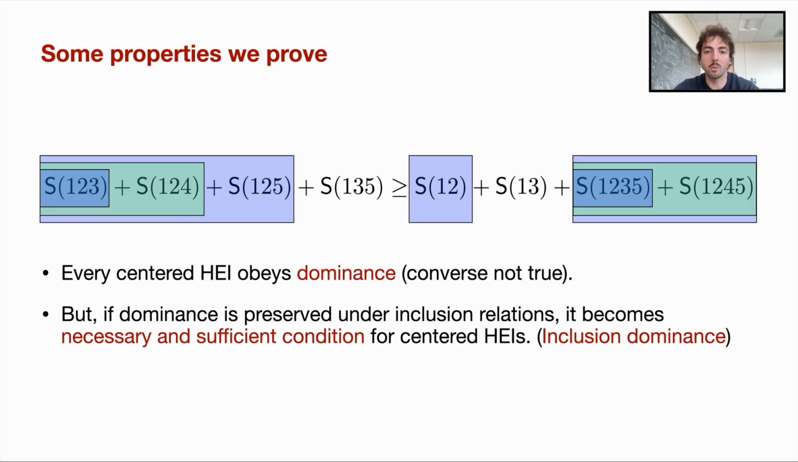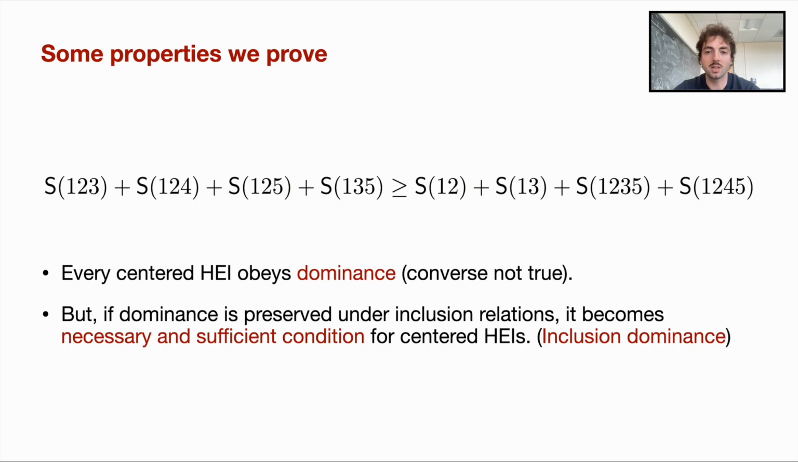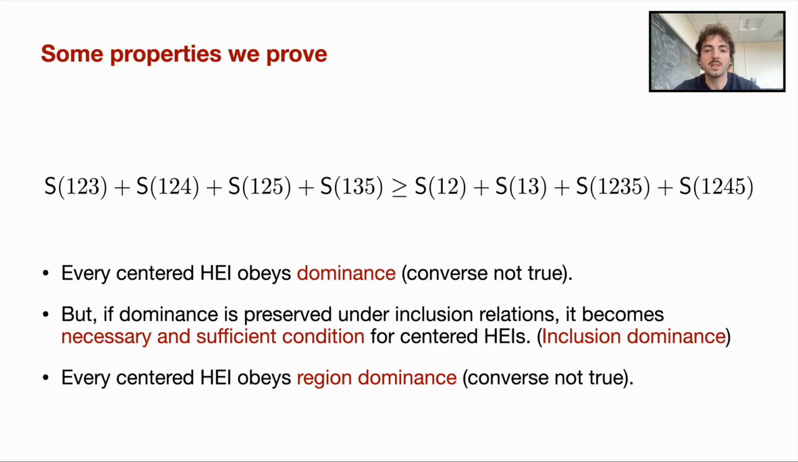We also introduce another property called region dominance, which is slightly different. Here we don't consider subsets of the terms, but subsets of the boundary vertices, and we ask how many times a subset of the vertices appears inside the terms on the left-hand side and on the right-hand side. For example, 1, 2, 3 appears once on both sides, 1, 2 appears 3 times on both sides, and 2, 4, 5 appears 0 times on the left and once on the right. If every subset appears more often on the right than on the left, we say the inequality obeys region dominance, and we show that it is a necessary property of centered HEIs.